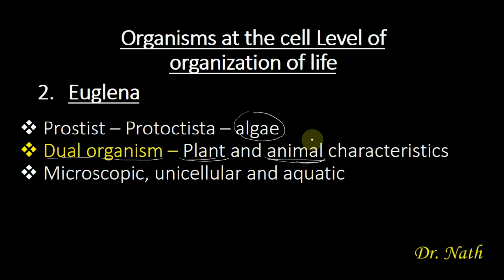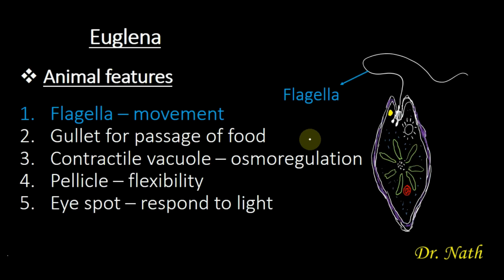So let's look at some of the features that make Euglena an animal. So what are the animal features of Euglena? Why do zoologists classify this organism as an animal? So one of the reasons why they classify it as an animal is because of the presence of flagella, and this flagella is used for locomotion. It is this whip-like structure that is well labeled here. It is used for locomotion, it is used for movement, and it is only animals that can move from one place to another.